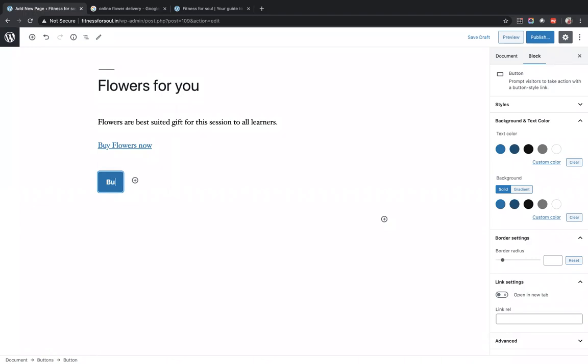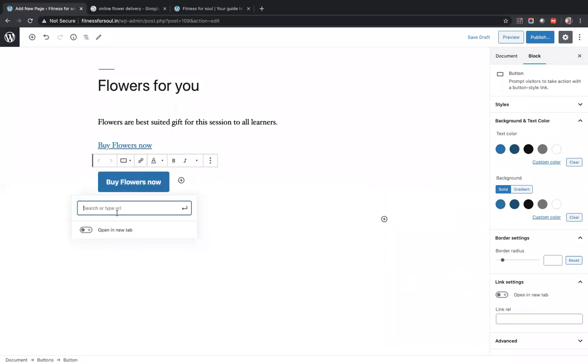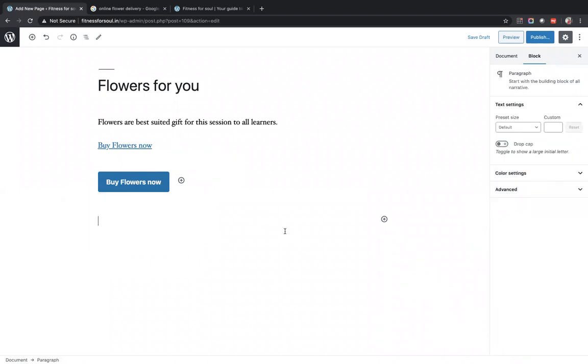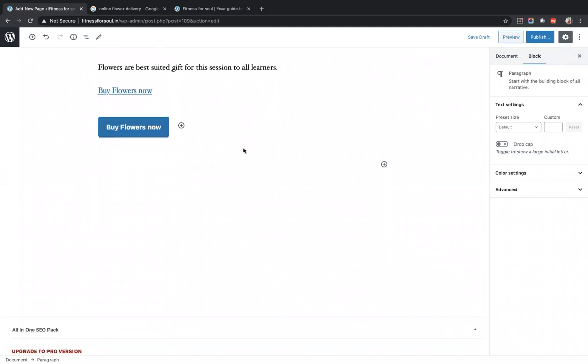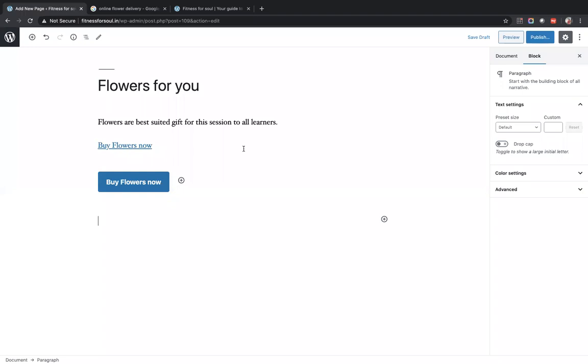So we can use it like this: buy flowers now. Select this and give the link and enter. So this becomes a clickable button now. Yes, plus comes when you click on the page. By default, when you enter on a white space in the page, this plus will automatically come, and you can use it for multiple functions. Okay, so these are few of the things that we can do at a page level.